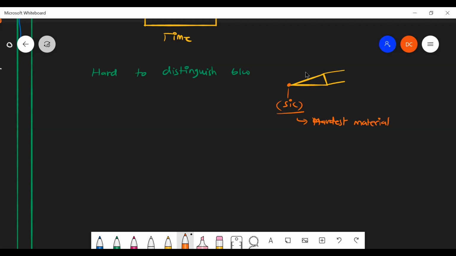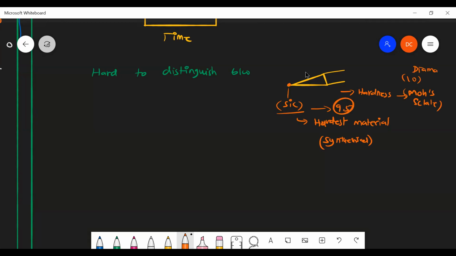Material that is synthesized, the hardest material. Okay, sir. Synthesized or artificially made hardest material is what? Silicon carbide. They can measure the hardness on the Mohs scale. The maximum value is 10, but here silicon carbide has 9.5. For diamond it is 10.